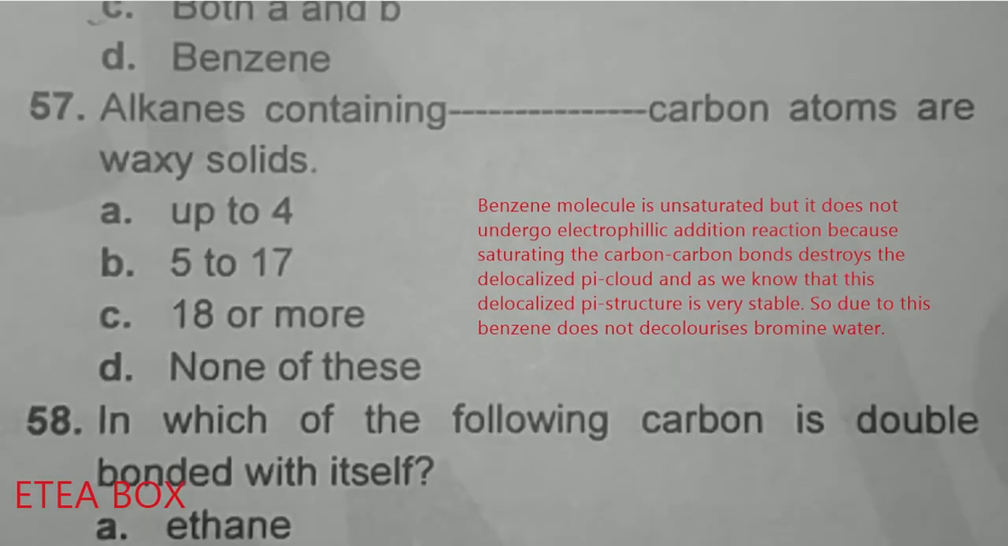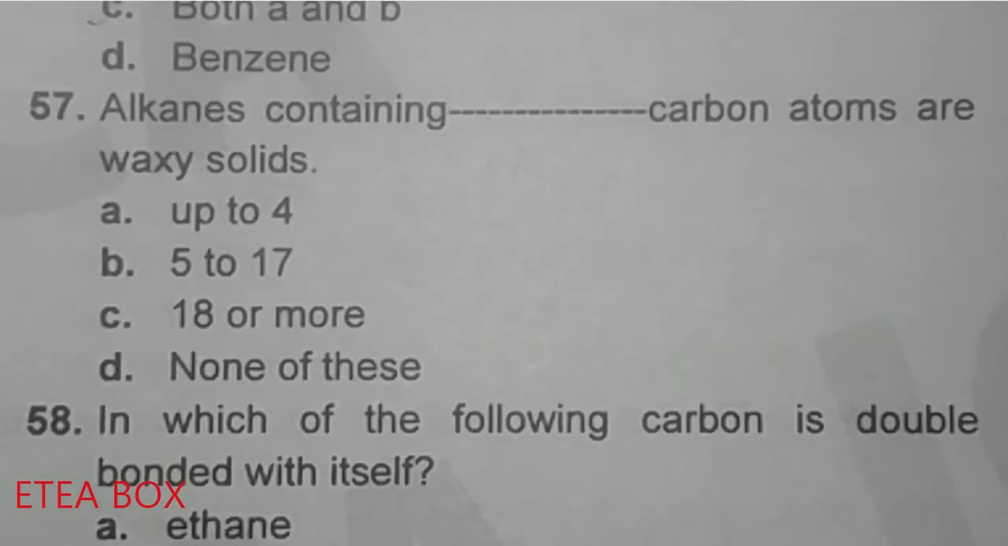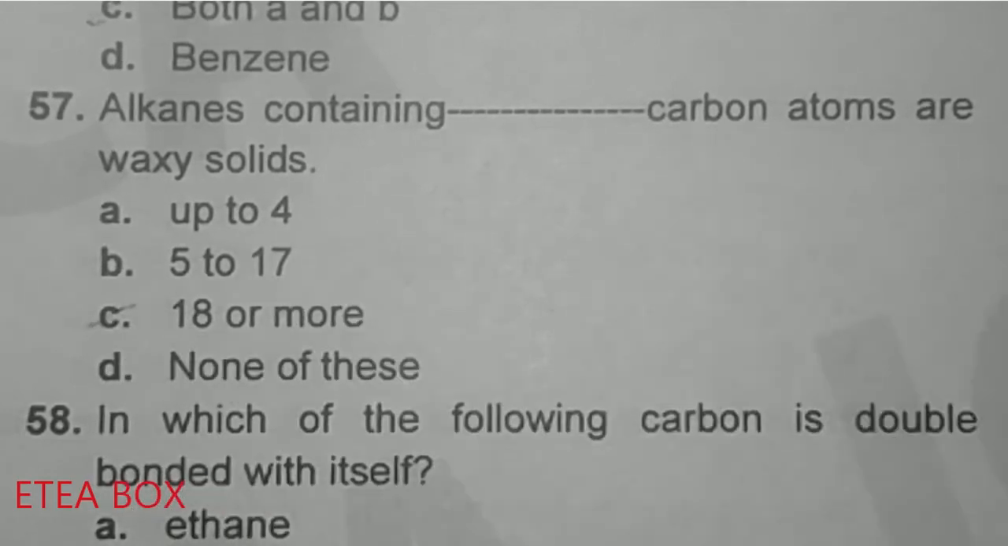Alkanes containing a certain number of carbon atoms are waxy solids. Now look here, up to 4 they are gaseous, colorless gases. And from 5 to 17, what happened? They are liquids, colorless liquids. And higher alkanes are waxy solids. So option C is correct here.